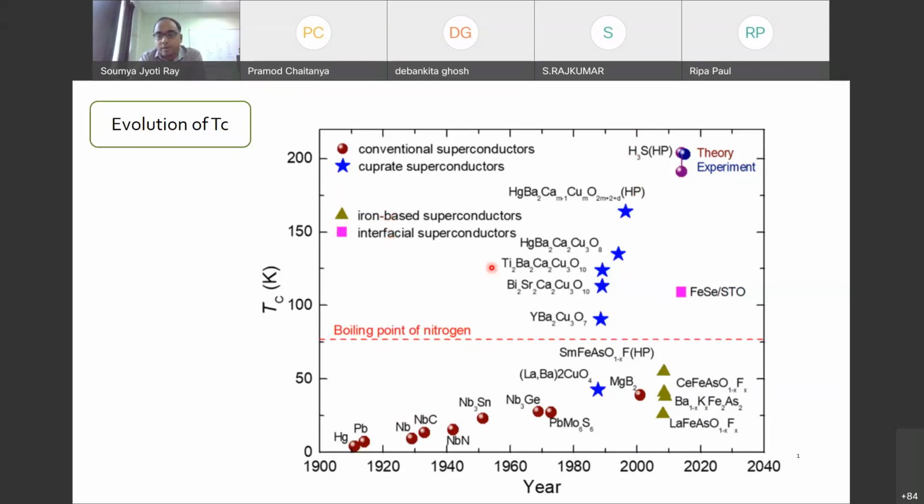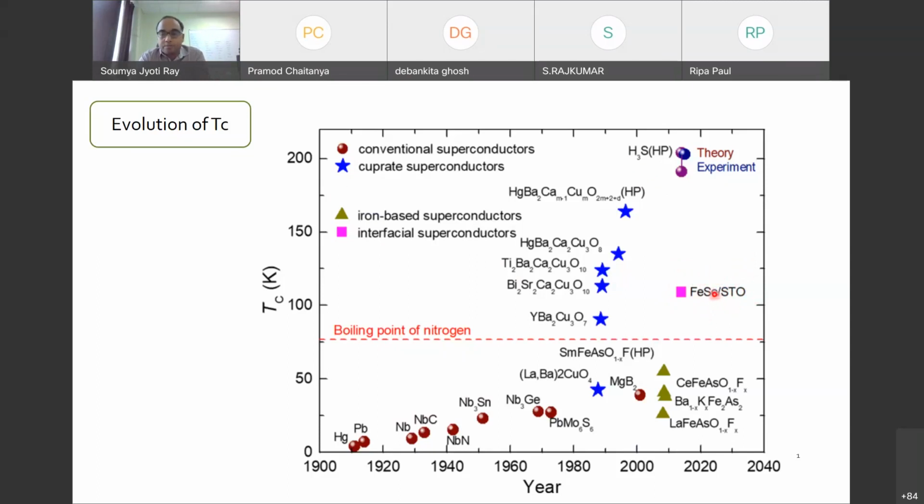Now here, different star marks are present, so you can see some are interfacial superconductors. Interfacial superconductor means that this is not a superconductor itself, but rather there are two layers of two different materials, let's say a thin film of two different materials. In the case of iron selenide on STO, the strontium titanate substrate, iron selenide has been grown on top of that, and this structure itself shows superconductivity. Not that STO will show superconductivity or iron selenide will show superconductivity in this case. Only this particular structure in this particular format will show superconductivity.